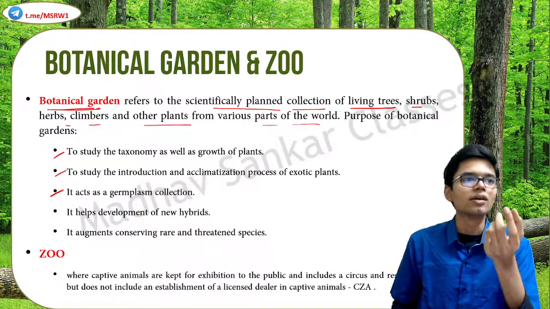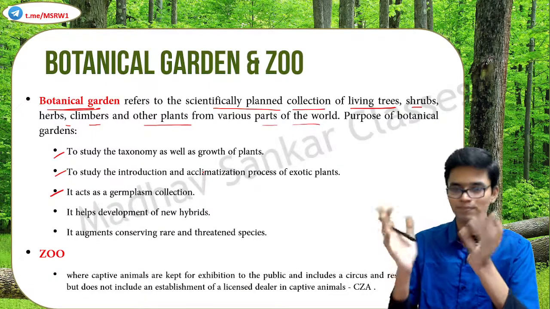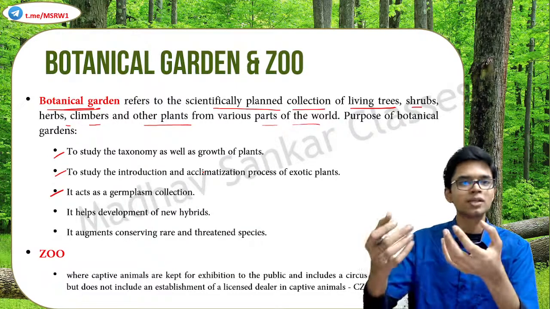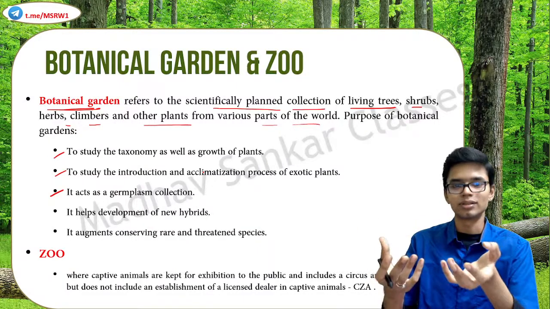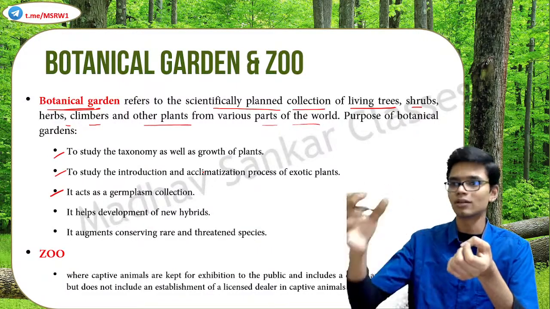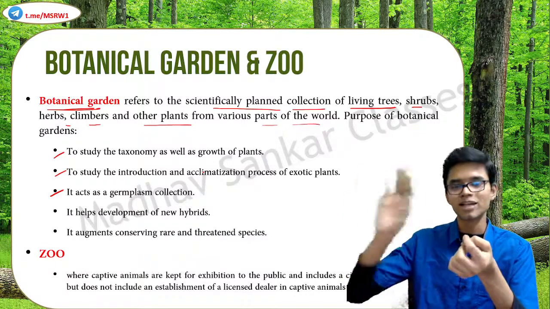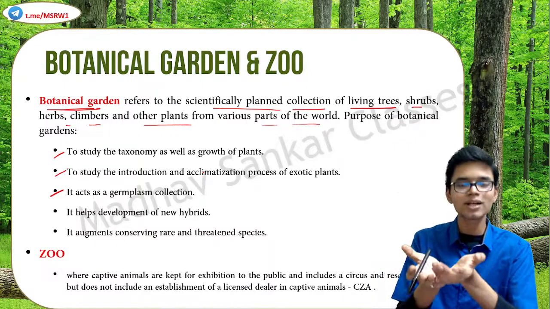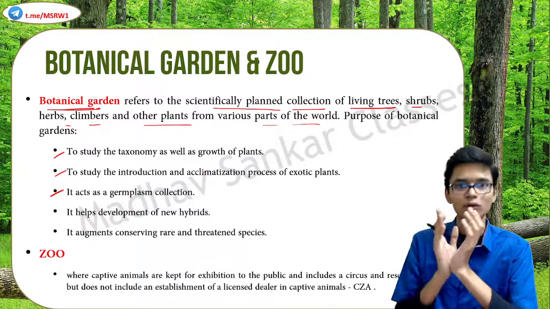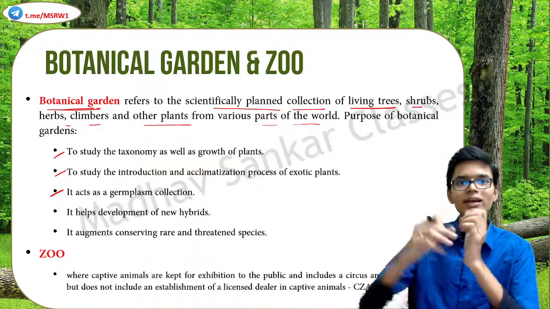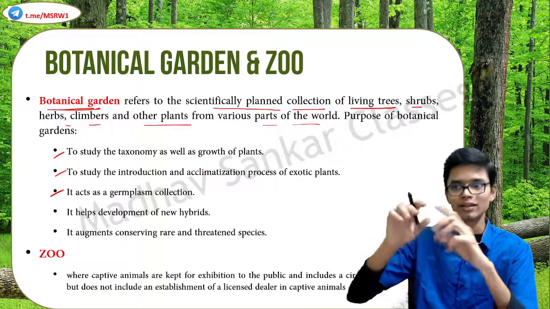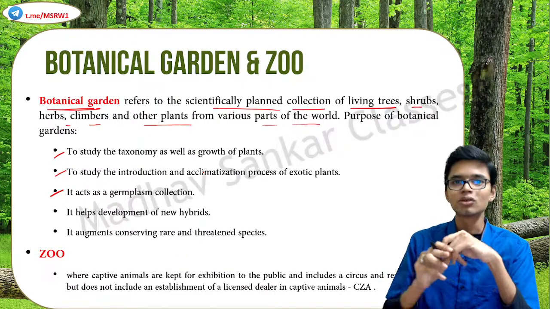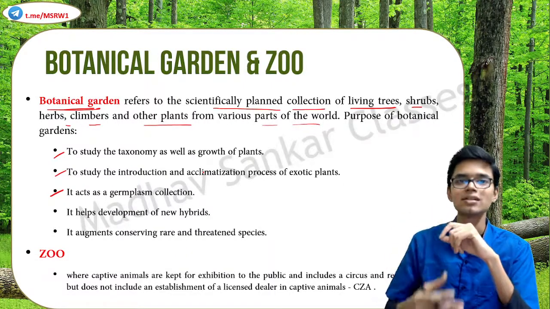Think about it. If we have collected a particular species from a particular area, and that species has become extinct everywhere else in the world, we have the germplasm of that species in the botanical garden. So we can cultivate it more and more, and then reintroduce them into the wild. So this helps us to prevent species extinction.